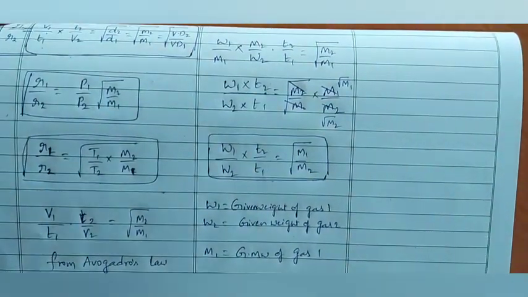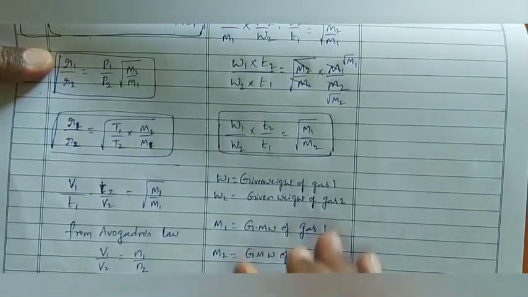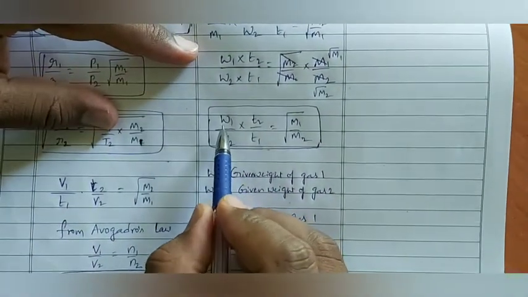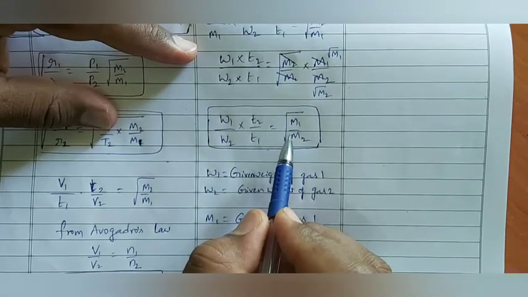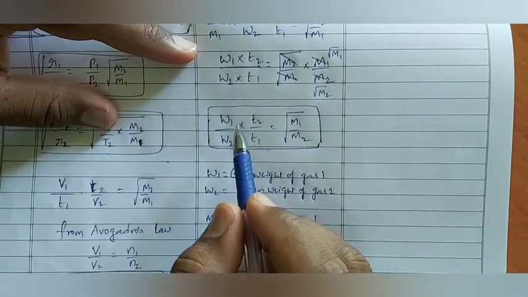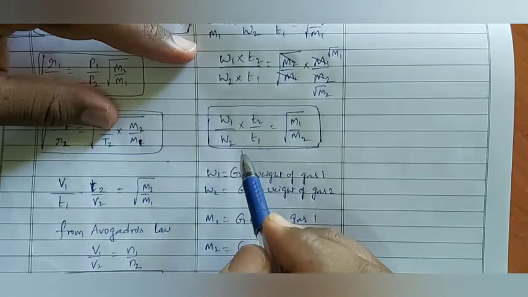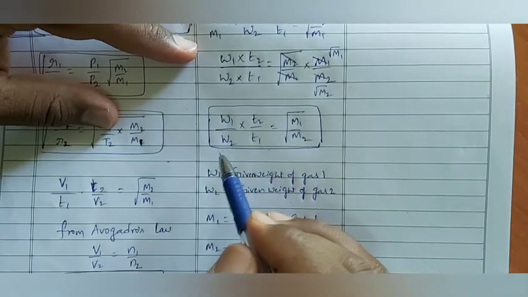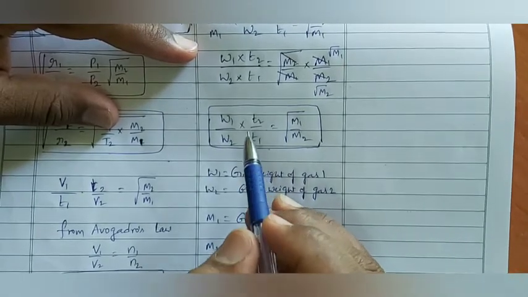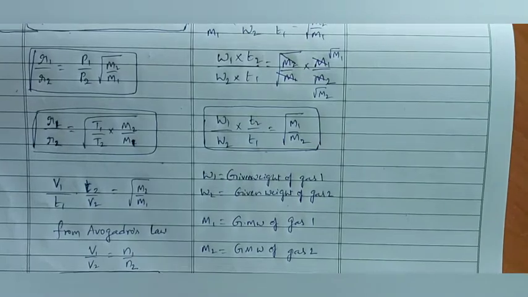Okay, I hope you are clear about this Graham's law of diffusion. While we are doing the problems according to our situation, if they give a relation between given mass of gas, gram molecular weight of the gas and time, we have to use this formula. If you want to recall it immediately, we have to practice this formula many times. So many formulae are there under Graham's law of diffusion. We have to be utmost careful and practice continuously. Okay, this is about Graham's law of diffusion.